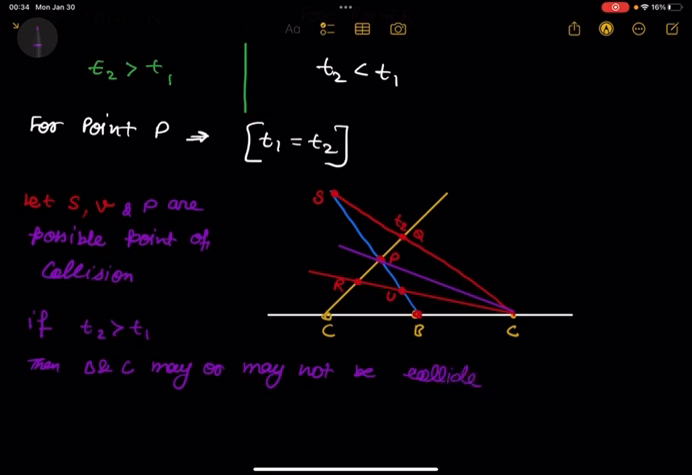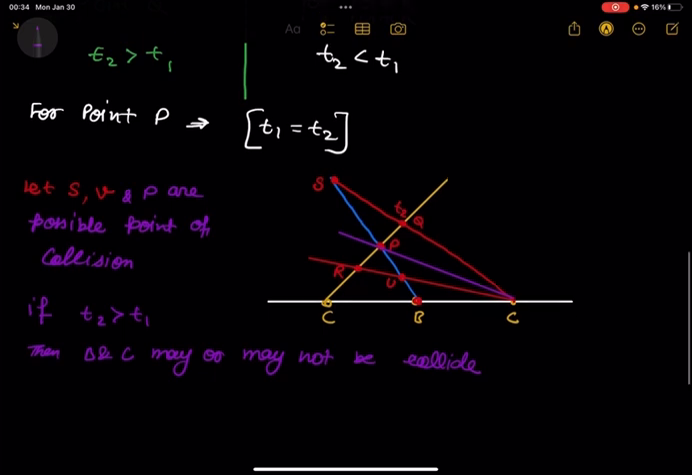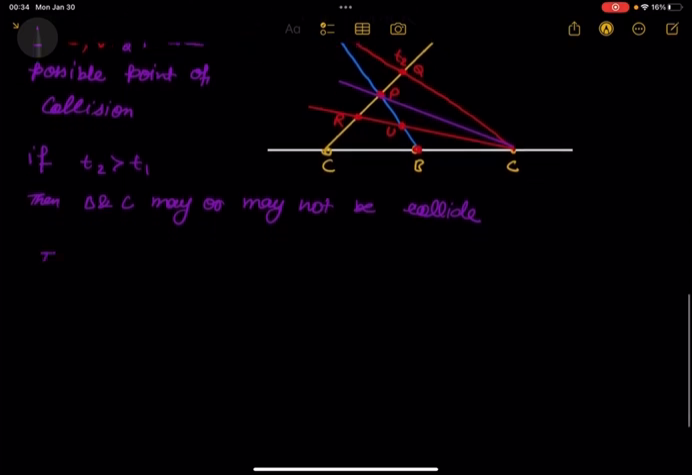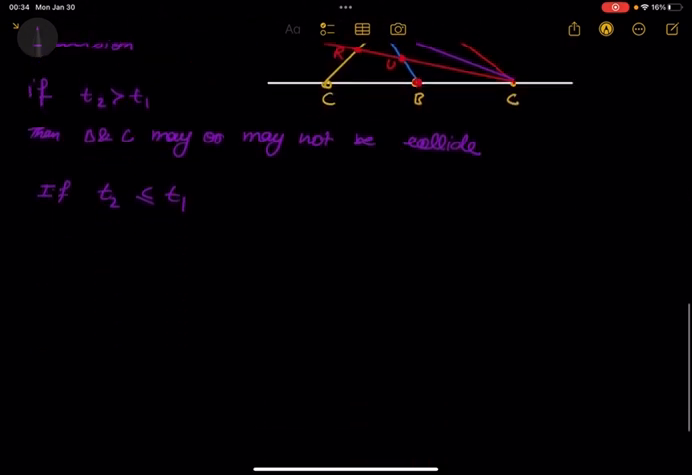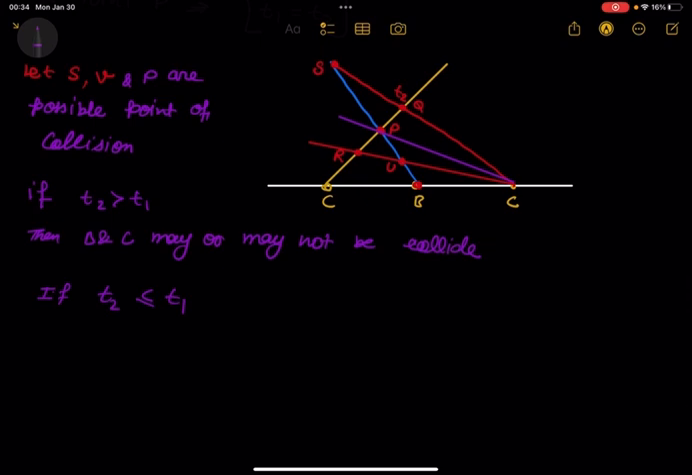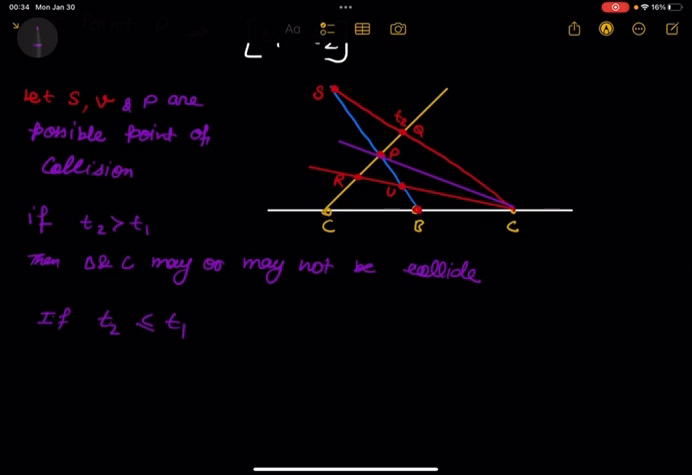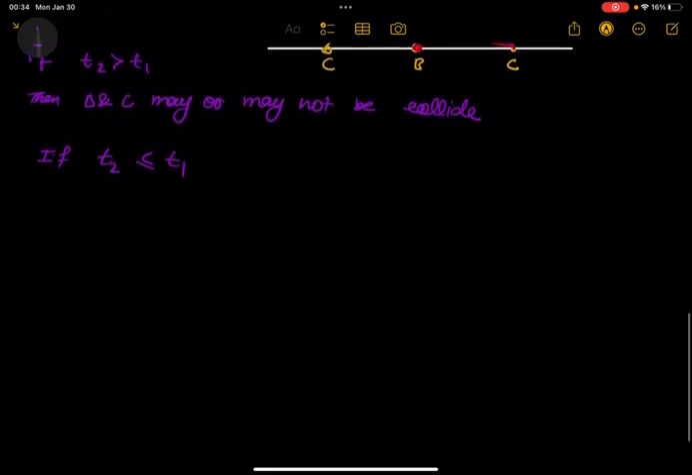Very nice question. Now what is happening if T2 is equal to T1? Then, if T2 is less than or equal to T1, this is another situation. If T2 is less than T1, then B and C collide before T2. These are the possibilities. Okay, so I want to give better clarification by drawing the situation.